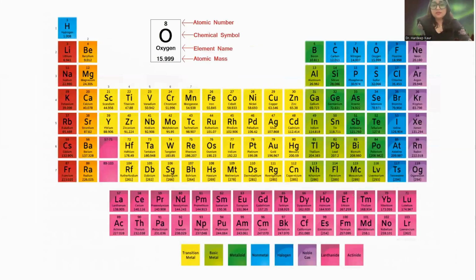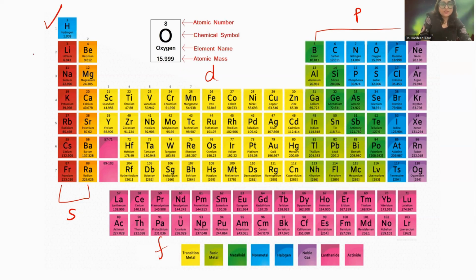If you see this periodic table, this is the S block, this is the P block, this is the D block, and this is the F block. They are electropositive in nature, mostly metals, and these are non-metals, and the metalloids are these.